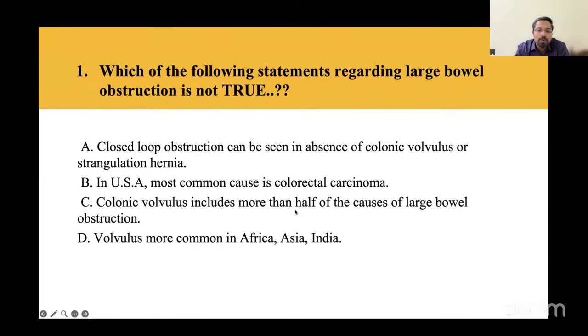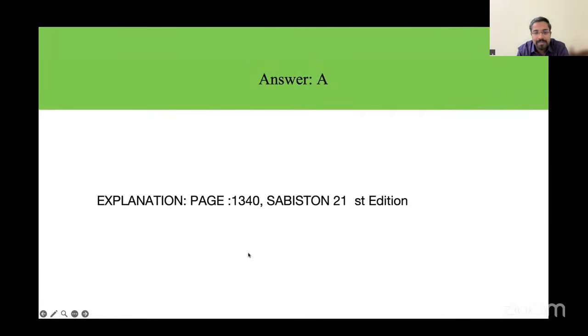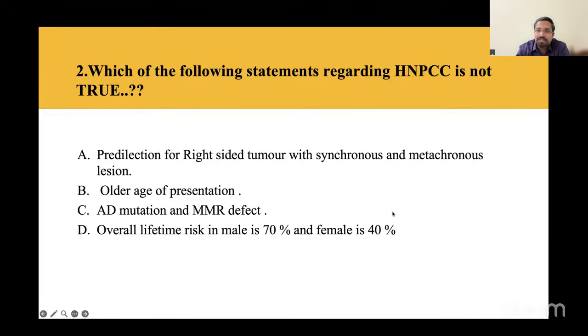Colonic volvulus includes more than half of the cases of large bowel obstruction. Yes, we saw in European countries, in African countries, and Asian countries, volvulus is the most common cause. And that is what is given in the D option. It is more common in Africa, Asia, and India. So the answer is A. This is a straight question from Sebastian, and that's what we have seen.